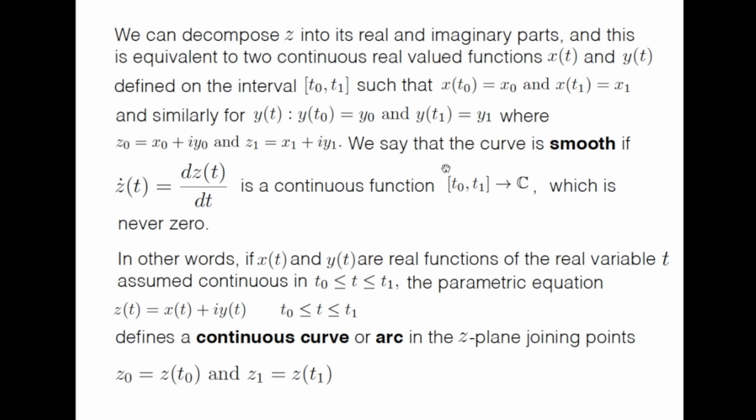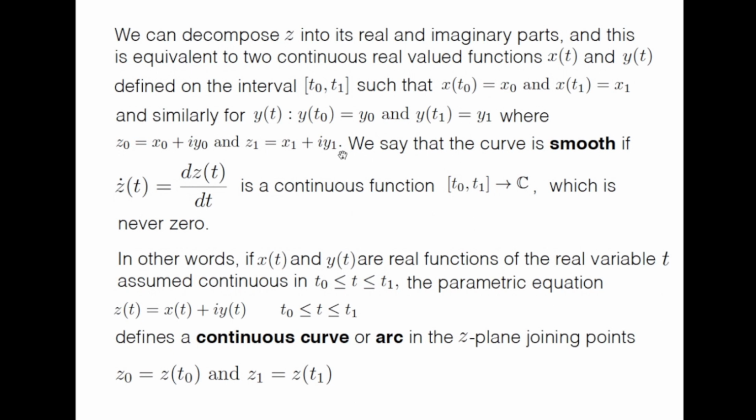We say that the curve is smooth if the derivative with respect to t of z(t), that is z dot (t) equal to dz(t)/dt, is a continuous function from the closed interval t0 to t1 into the complex plane C, and which is never zero. Remember that.